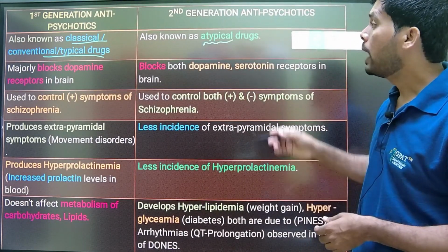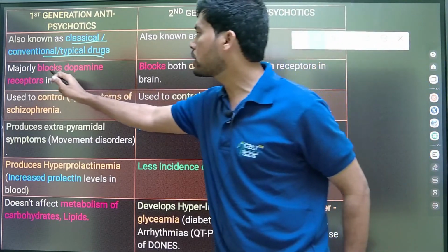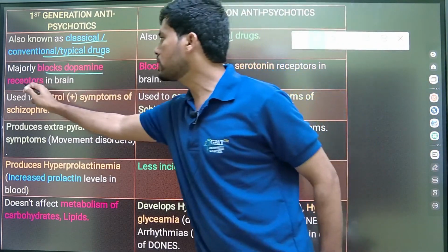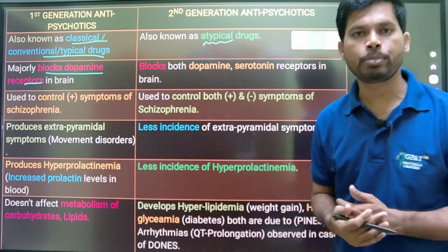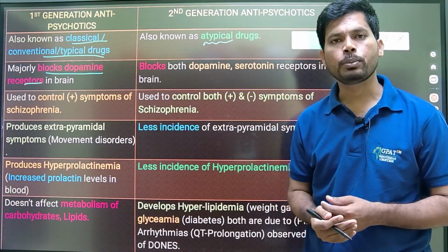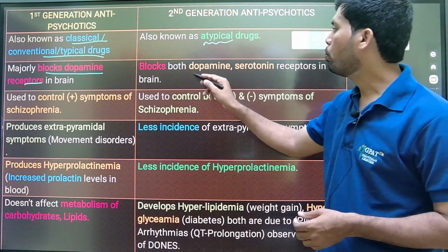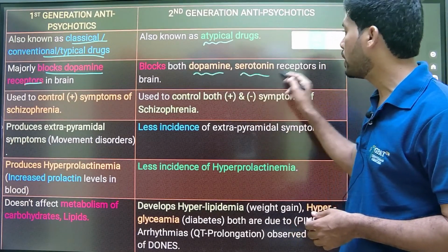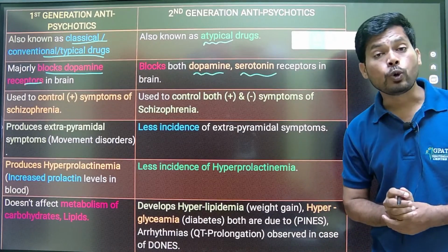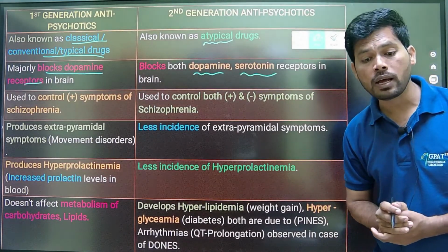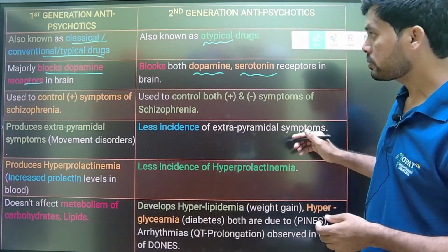The first generation majorly blocks dopamine receptors in the brain, especially the mesolimbic pathway. And the second generation antipsychotics block both dopamine as well as serotonin receptors in the brain.